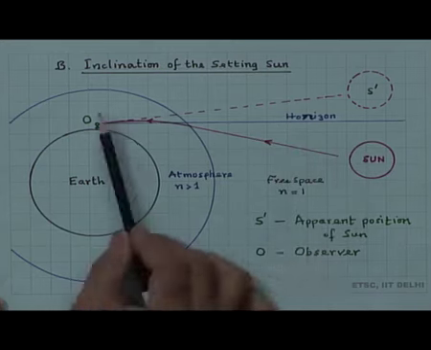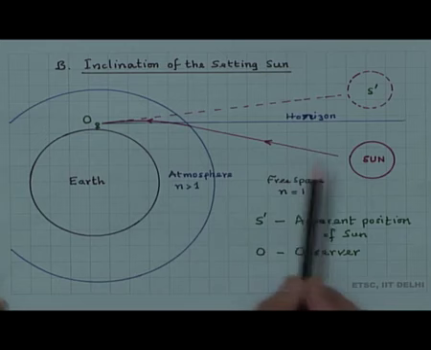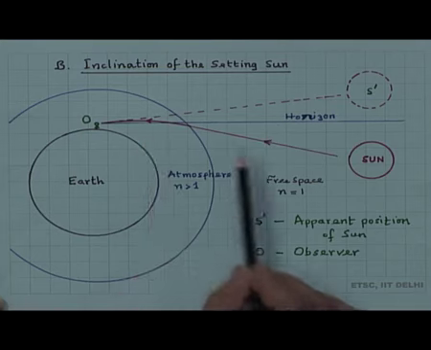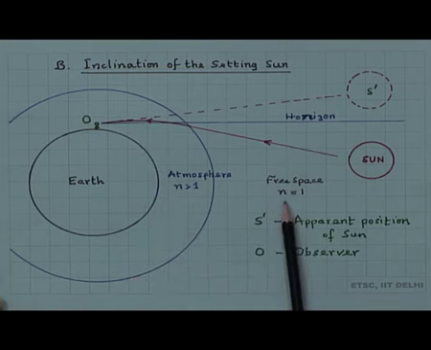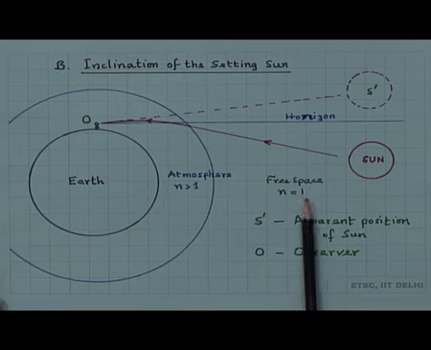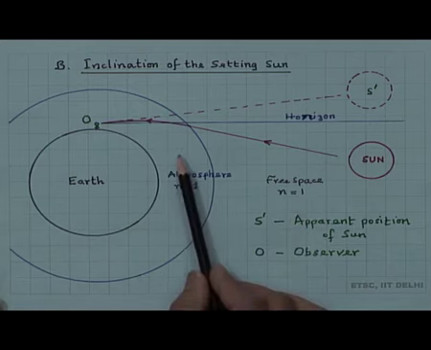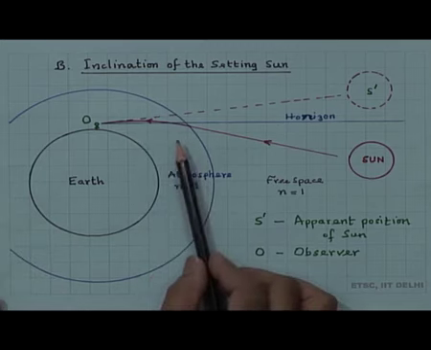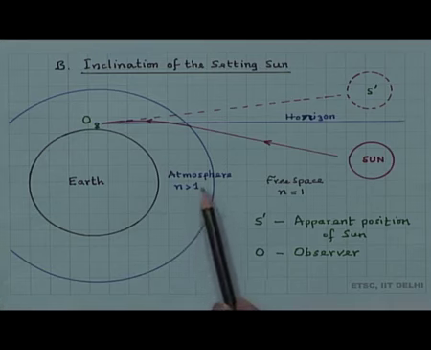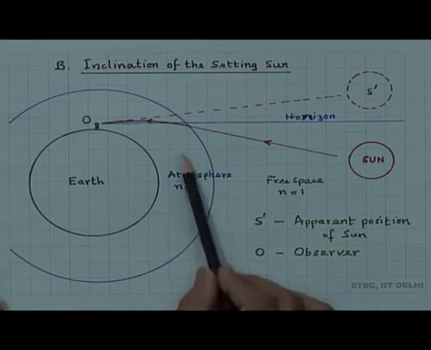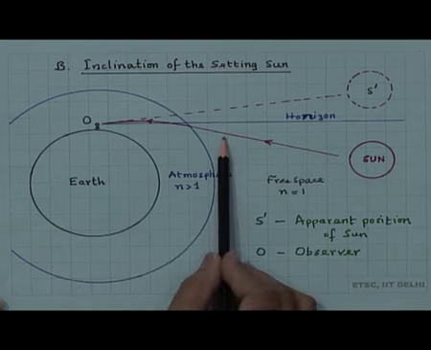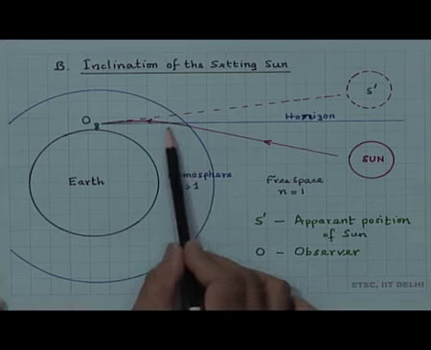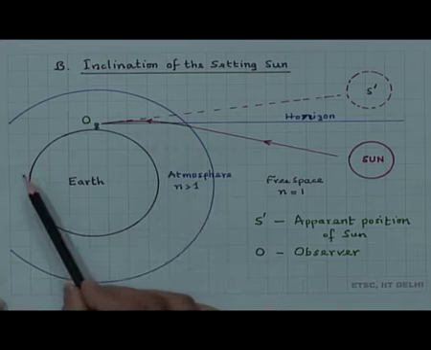There are of course a large number of rays, but a ray coming like this, when it enters the atmosphere, from free space or vacuum, which has refractive index n equal to exactly 1.0, into the atmosphere, which has air and other gases and has refractive index slightly more than 1, maybe 1.00 something, the ray is entering from a rarer medium to a denser medium, and it continuously bends towards the normal.